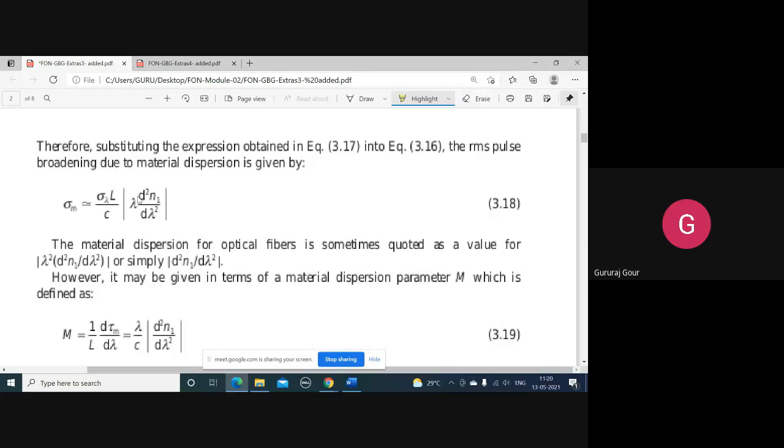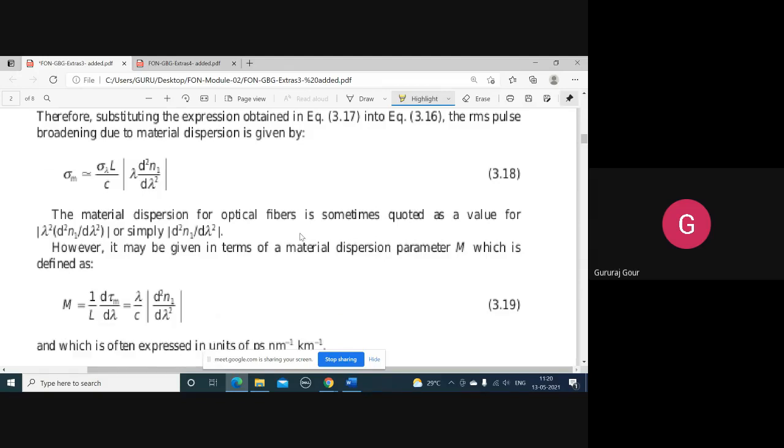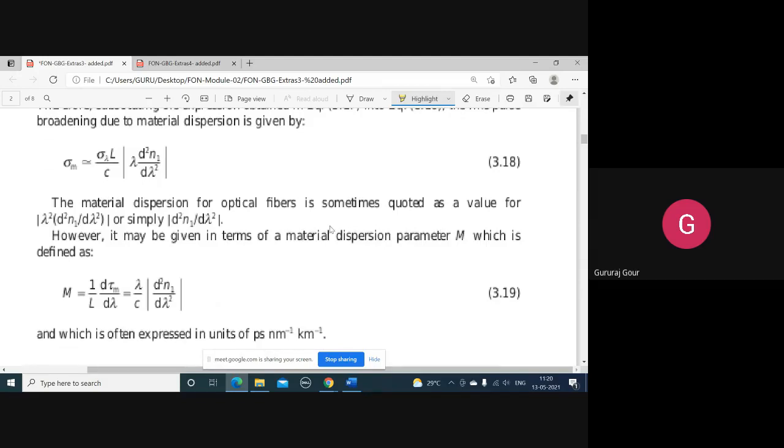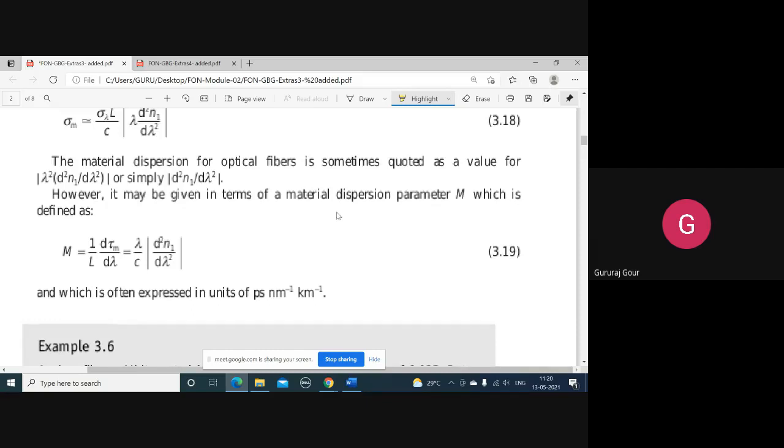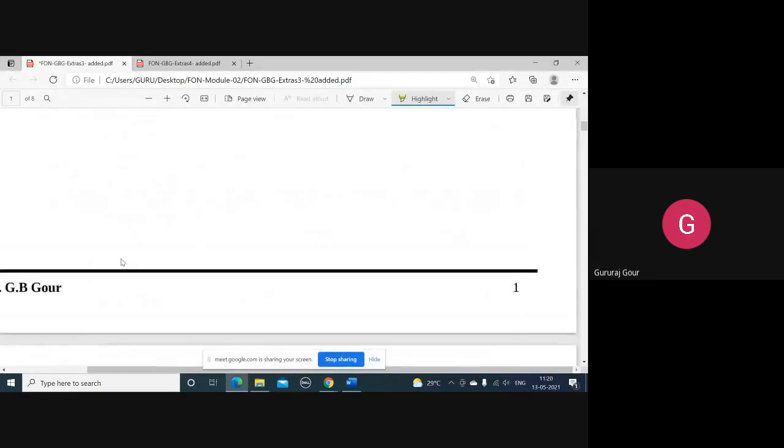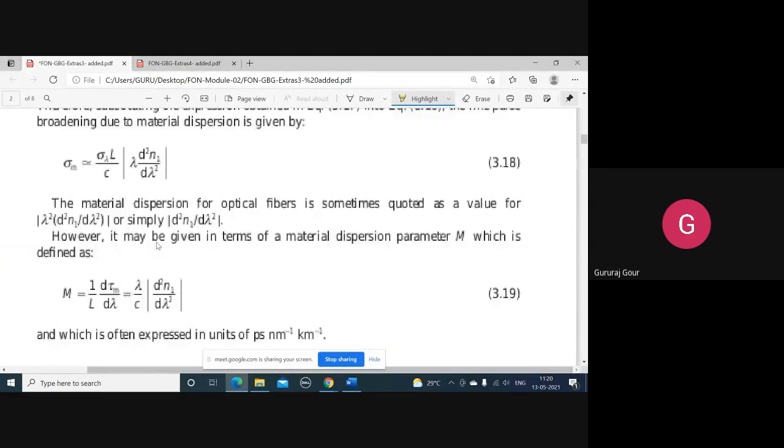So this term is normally denoted by some constant, that is given in terms of a material dispersion parameter M. That is 1 by L d tau m by d lambda. Again, you substitute d tau m by d lambda, whatever you got here. You substitute here, you get this. So, two important equations we are winding up.